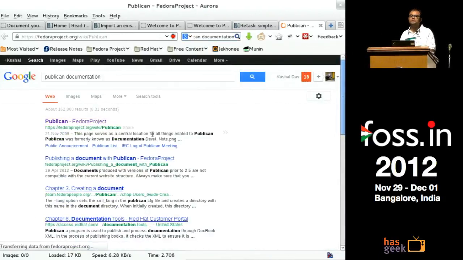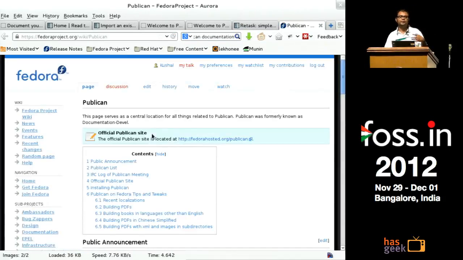This project is being used internally at Red Hat and also for all the documentation in Fedora. It's written basically as lots of Perl scripts, using different backends to create HTML, PDF, and different kinds of output. It can help you create a full website based on your documentation.